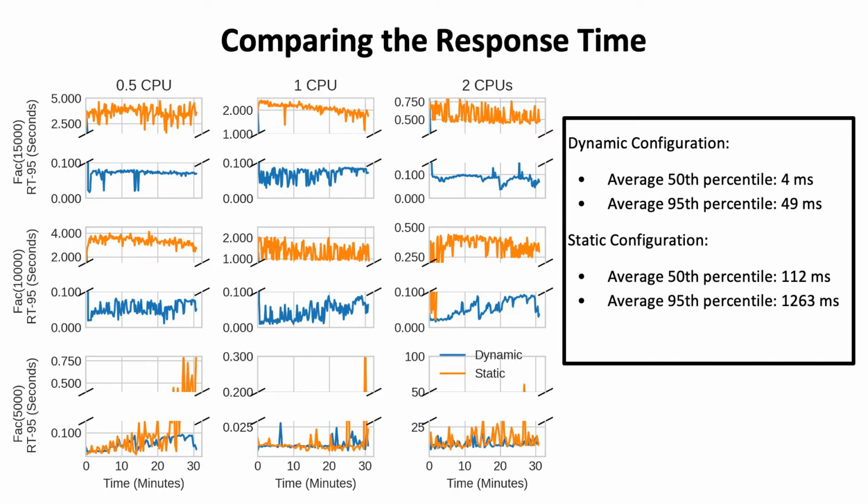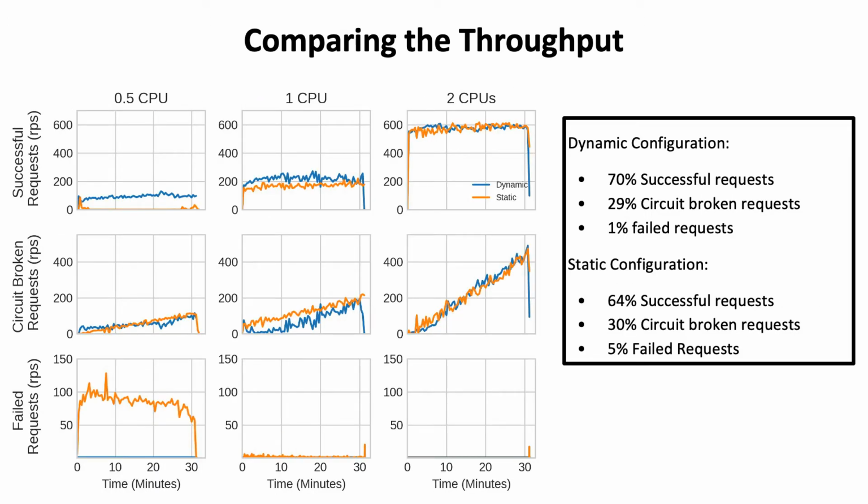In short, the average 50th percentile of the response time distribution for our controller is 4.8 milliseconds, while the static configuration is 112 milliseconds. And the average 95th percentile of the response time distribution for our controller is 49 milliseconds, while for a static configuration is 1263 milliseconds. And now, in this slide, we present our results for the throughput.